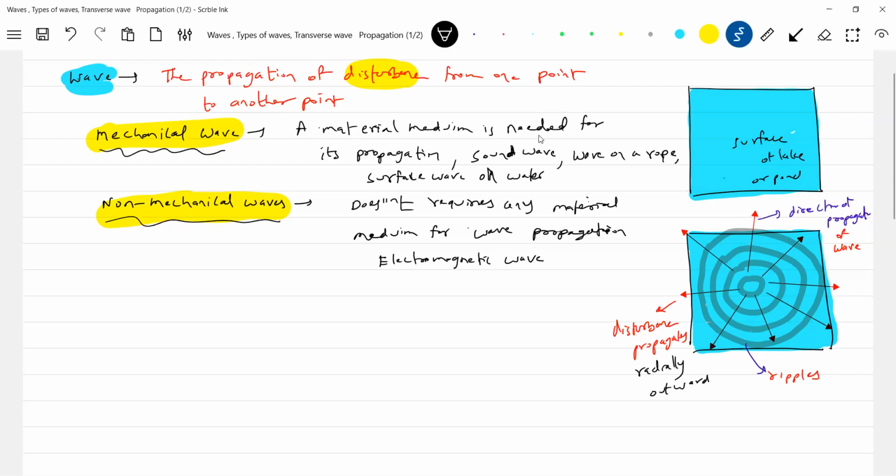Again, for mechanical waves, we have the types: longitudinal and transverse waves. So what are transverse waves?